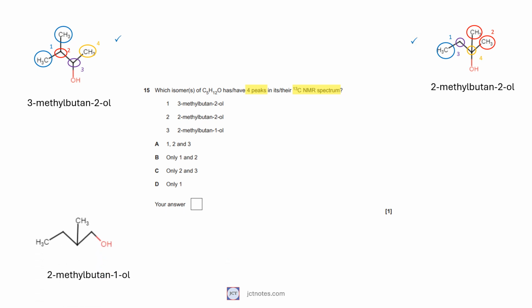In the third isomer, 2-methylbutane-1-ol, all the five carbon atoms are not equivalent. This isomer produces 5 peaks. Only 1 and 2 produce 4 peaks. The answer is B.